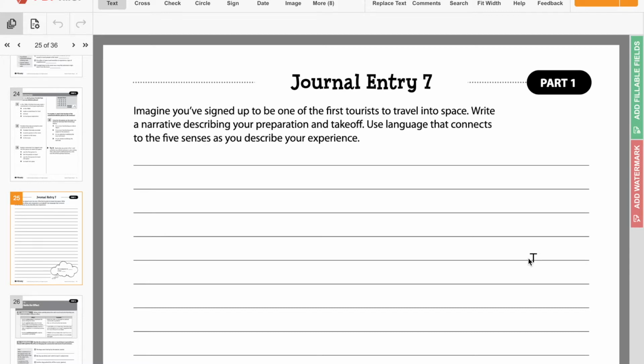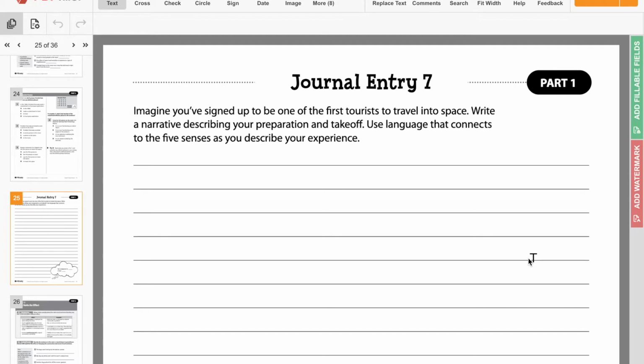So what are the 5 senses, not sentences? The 5 senses are sight, taste, smell, sound, and touch. So describe how you're experiencing those 5 different things during this scenario. This is like a fiction piece. It's not meant to be true. So you need to write at least 5 to 7 sentences on this one, but it's probably going to take you a little bit more than that.